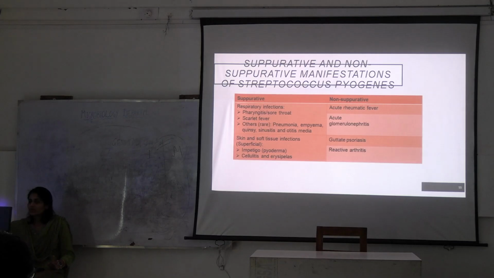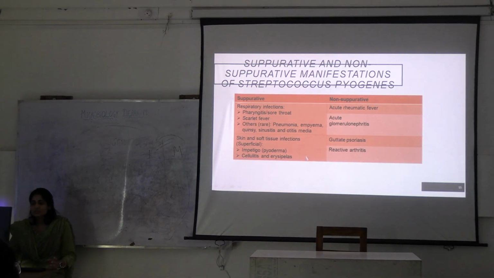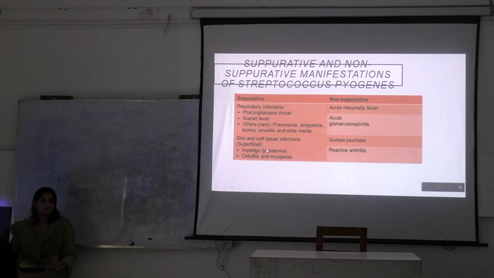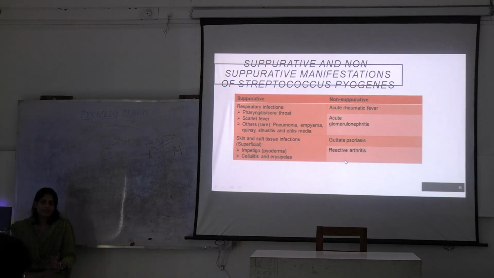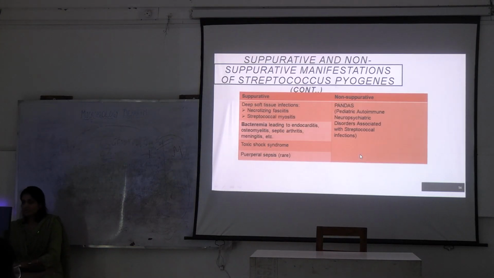Then coming to what can they cause? They can cause respiratory infections such as pharyngitis, scarlet fever, and pneumonia, empyema, sinusitis, otitis media. In case of skin and soft tissue infections, you will see cellulitis. Why? Because this produces transudate-like pus. Okay. Then non-suppuratively, they can cause all these post-streptococcal sequelae: acute rheumatic fever, glomerulonephritis, reactive arthritis, etc. Okay.